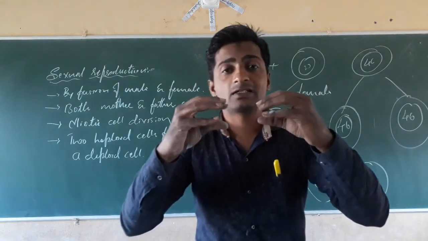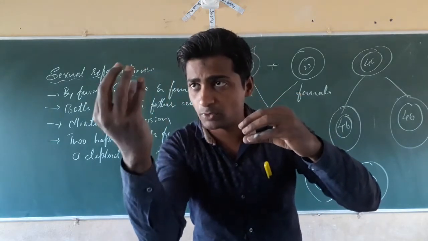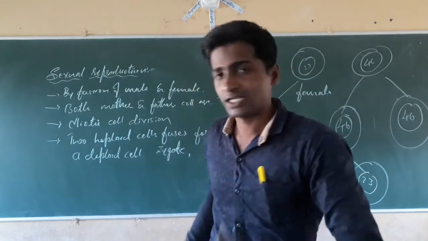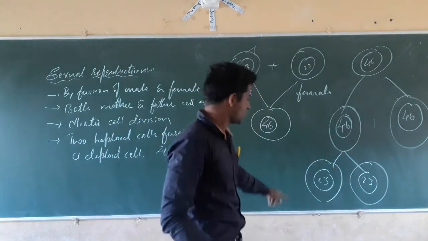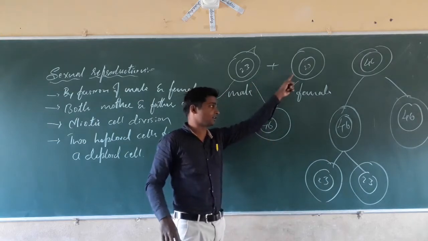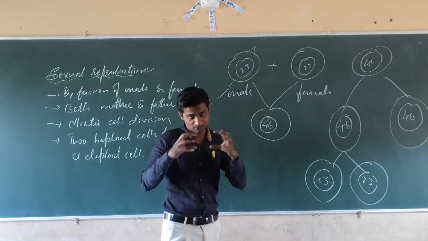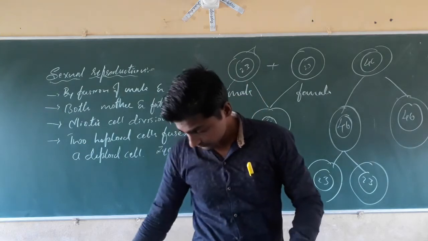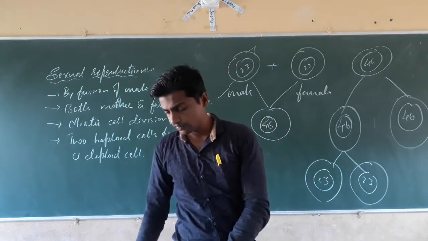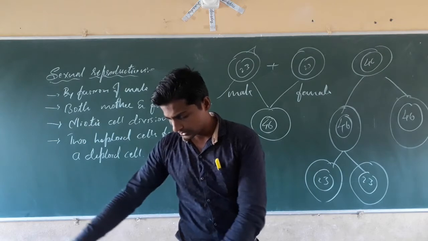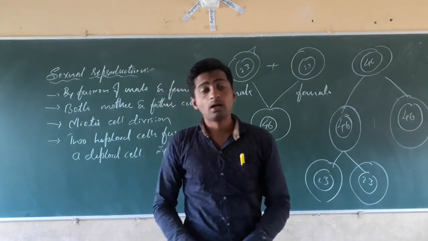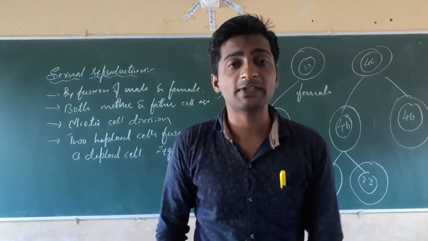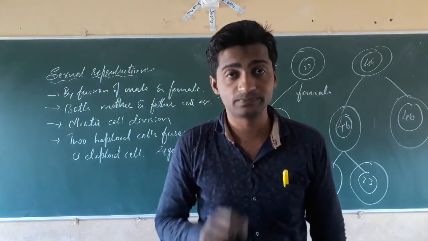These haploid cells, that is the mother haploid cell and the father haploid cell, will fuse and form a diploid cell, that is called the zygote. Two haploid cells fuse and form a diploid cell, called the zygote. Isn't it? Next, dear students, the formation of the zygote takes place by a process called fertilization.